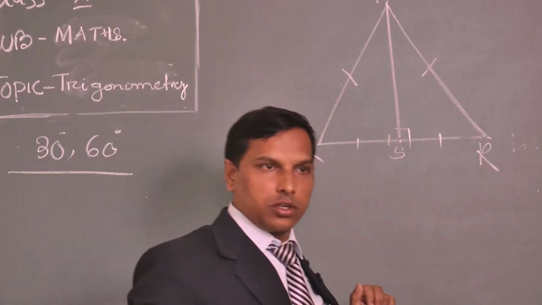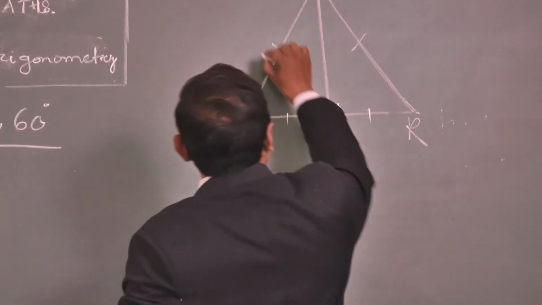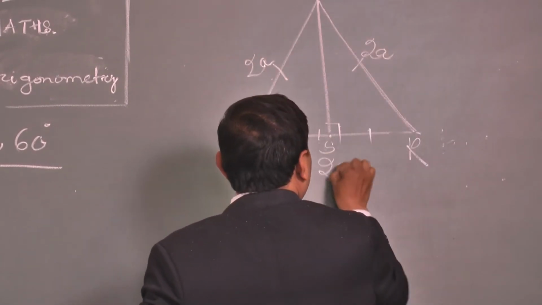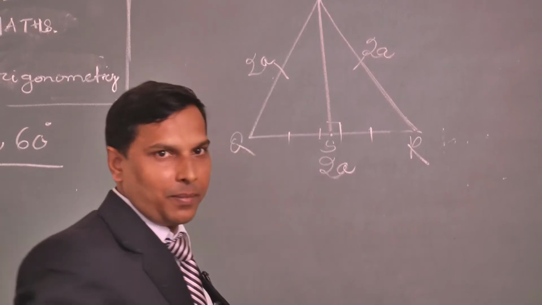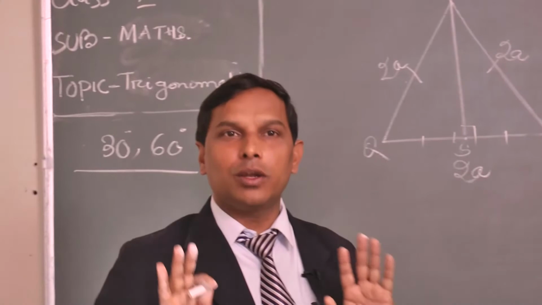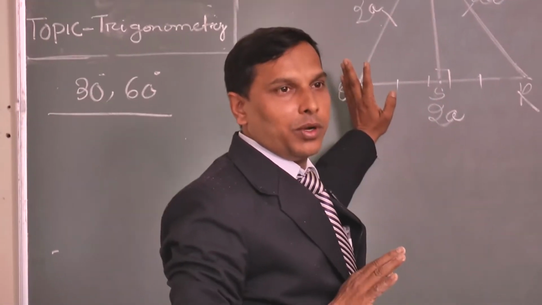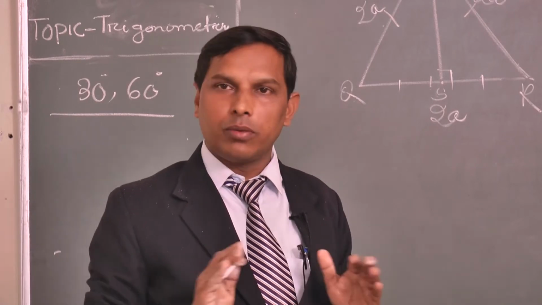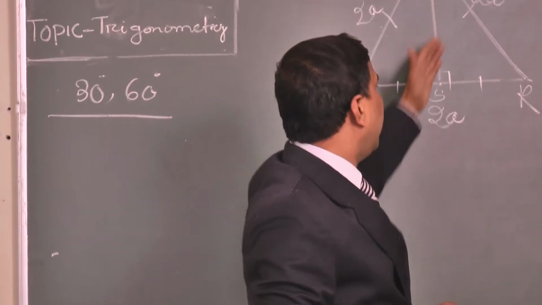This is the factor. Clear? Let us take this side equal to 2A, this side equal to 2A, this side equal to 2A. You can take A, no problem. But for convenient calculations, I am taking 2A because I have to find something here. If you take A, you will also get the same answer. Clear? So 2A, 2A, and 2A.